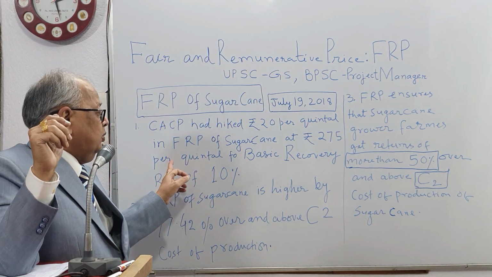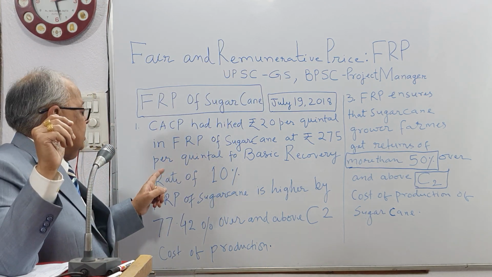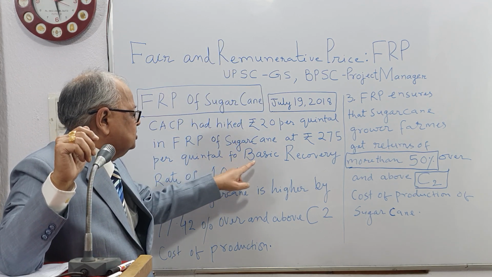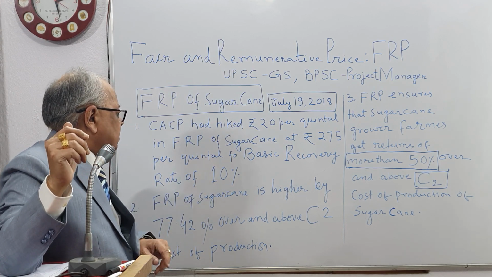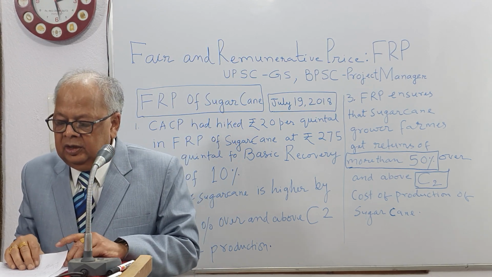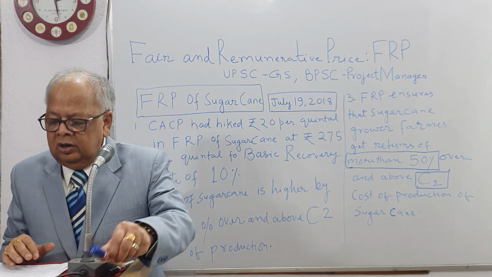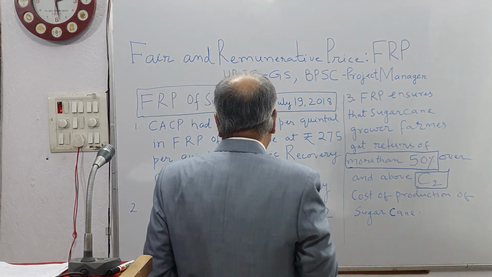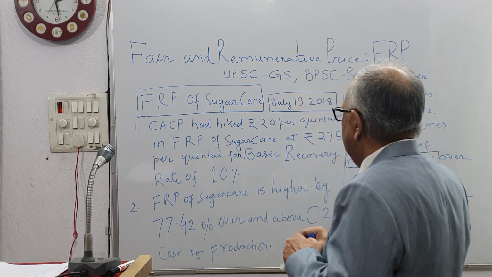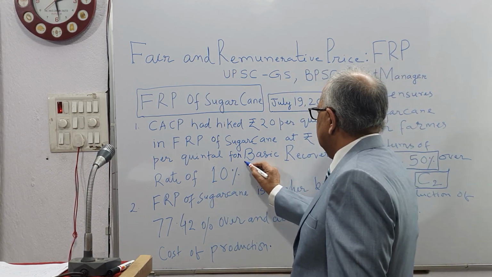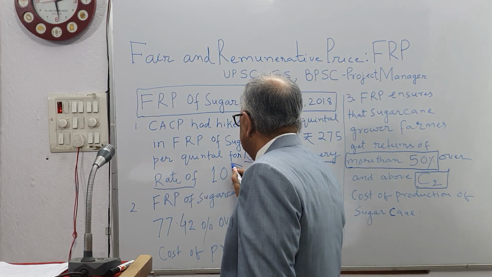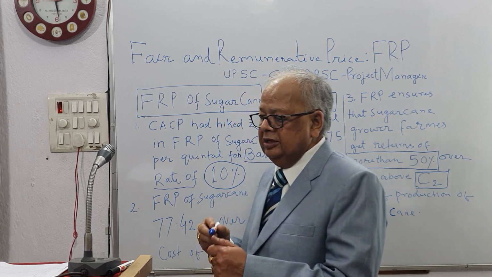And one thing which I stated earlier, per quintal, is the basic recovery rate of 10%. Per quintal for basic recovery rate, how much? 10%.